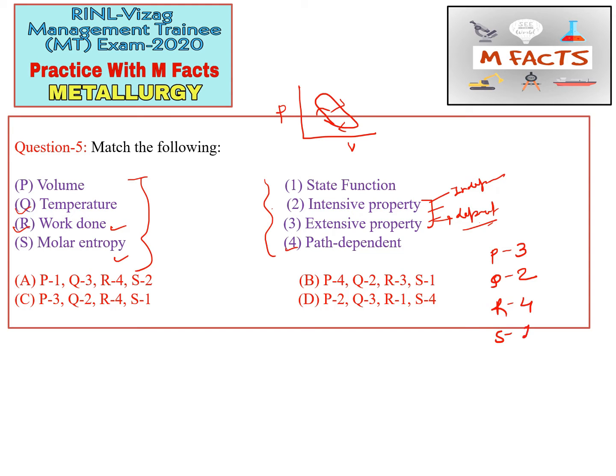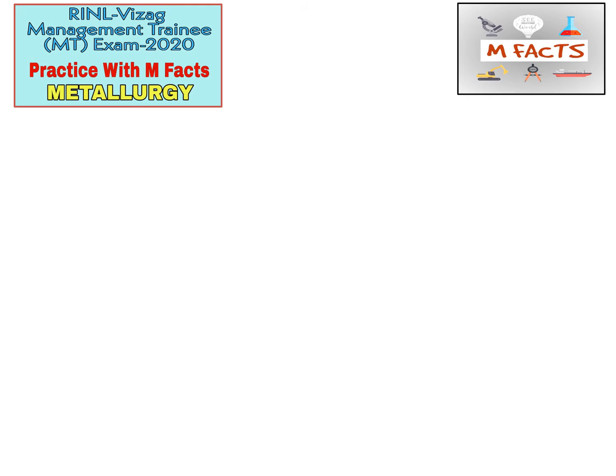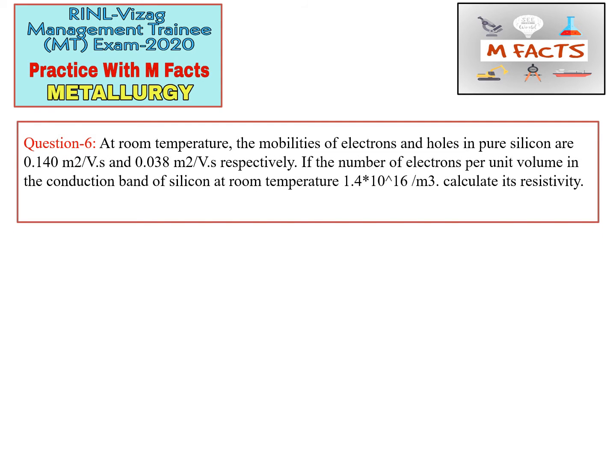But we will know this molar entropy. Actually the molar entropy is independent of the path, but it depends on the state of the function. So molar entropy and enthalpy are state functions. Enthalpy is also a state function. So from here we can conclude that option C is correct, that we are having code 3241, and here we can match this option C. So C is correct.